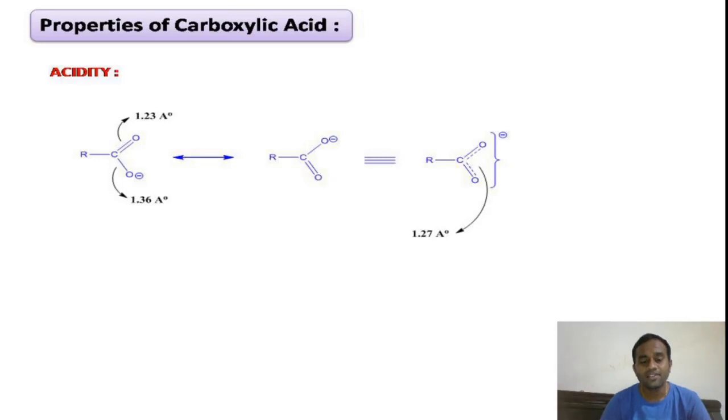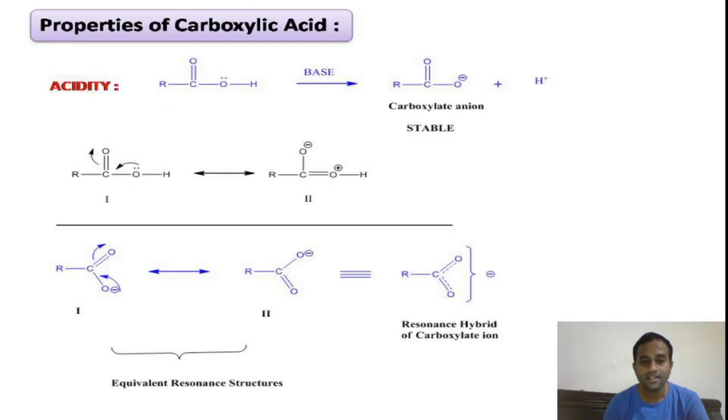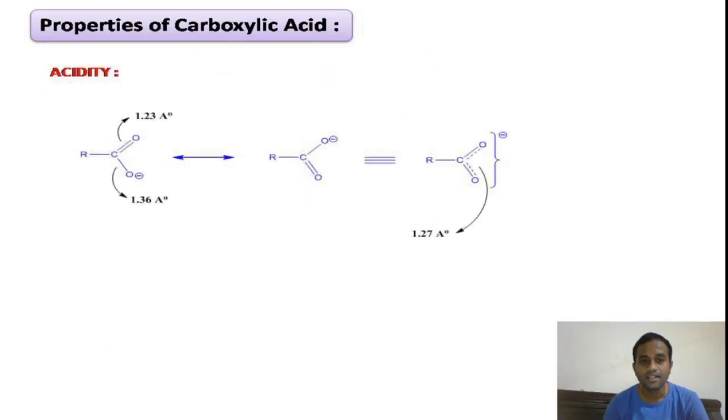The equivalent resonance structures 1 and 2 formed in the carboxylate anion can be proved based on X-ray diffraction studies. Based on the X-ray diffraction studies, we can explain the formation of equivalent resonance structures in the carboxylate anion.